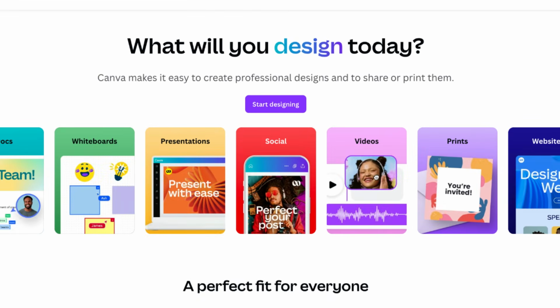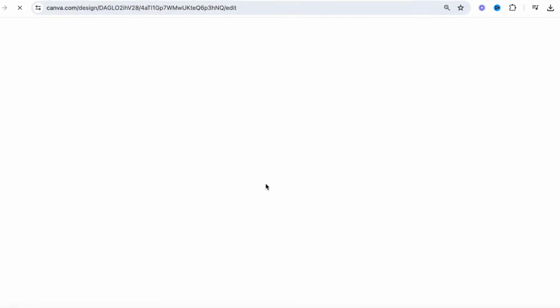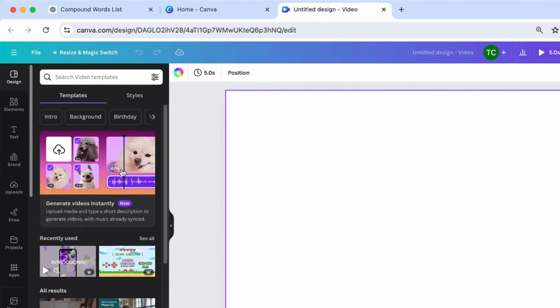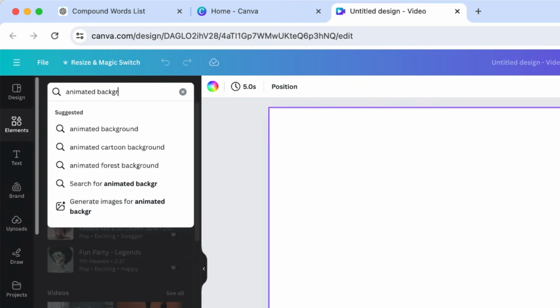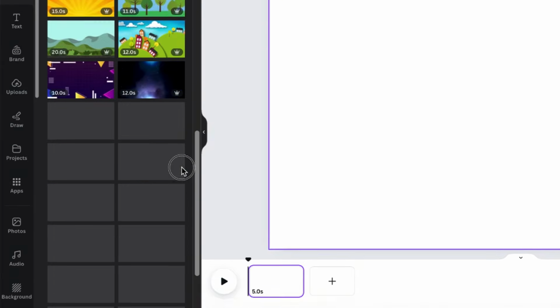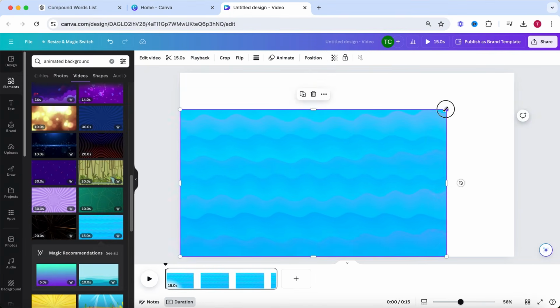And we are going to do this in Canva. To start, you want to open the video format. The first thing I'm going to do is add a background. So let's go to Elements in the menu bar on the left side of the screen. I'm going to search for Animated Background. Select Videos and scroll down until you see a background you like. Select the background and enlarge it so it fits the entire screen.